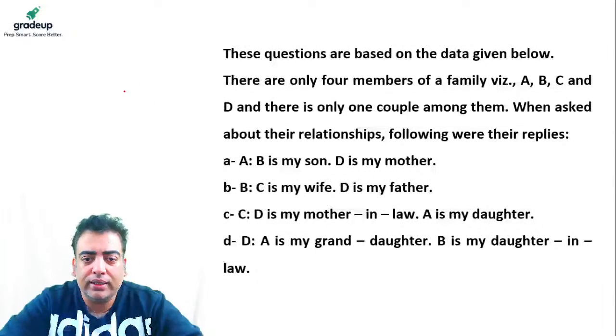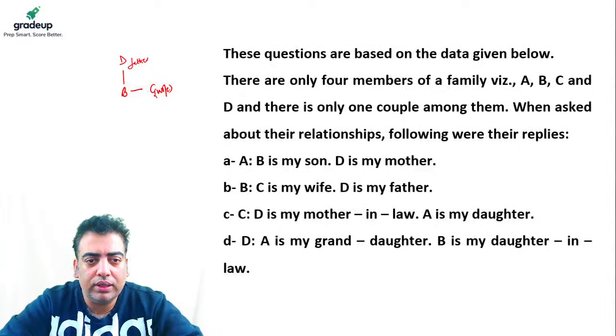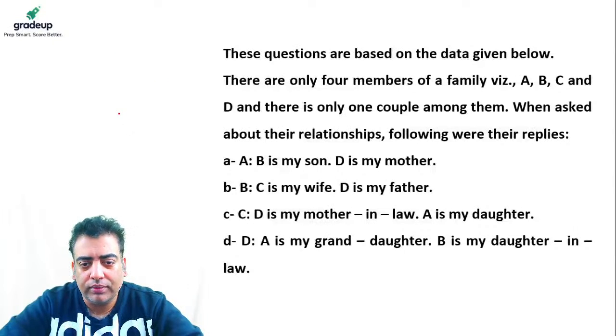In second, he says B said C is my wife and D is my father. So if C is the wife, B must be husband. Now in this case, no information is given to me for A. Alright. A can be son or daughter of B and C. A can be brother or sister of B and C. Alright. So we can't place A anywhere.